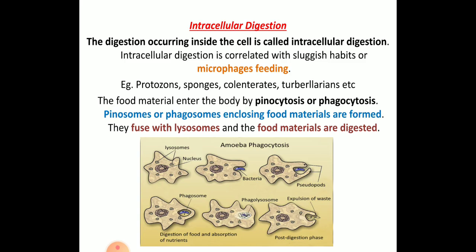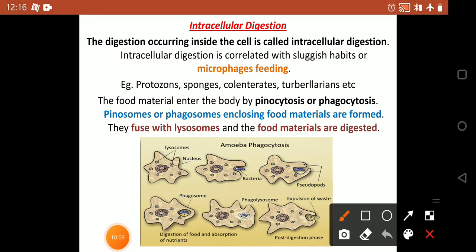As you can see in the third picture, they are enclosing the pinosomes or phagosomes. And in the fourth picture, in the lower portion, the phagosome is formed and later the phagolysosome occurs. How does the phagolysosome occur? With the help of different types of enzymes. After that, the material is broken down and thrown out with the help of the pseudopodia. At that time the excretion takes place, the throwing out of the excess waste. So this is how intracellular digestion takes place in the amoeba.